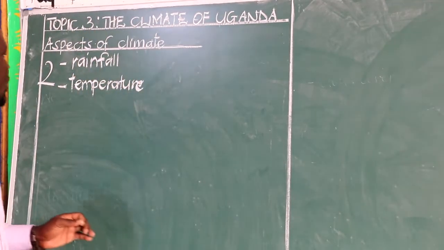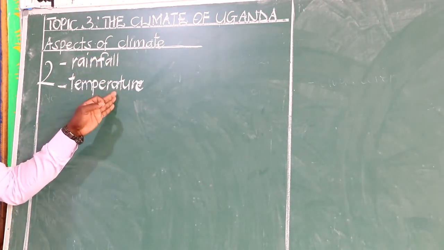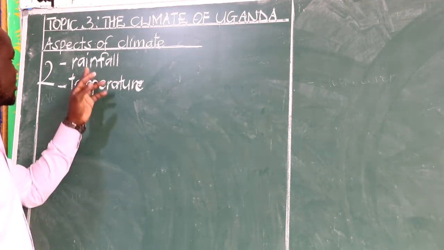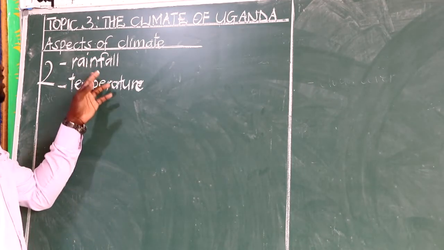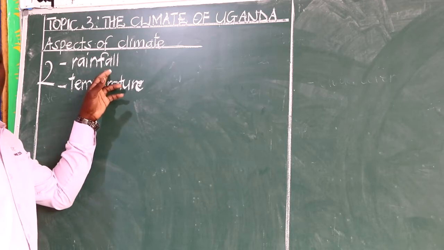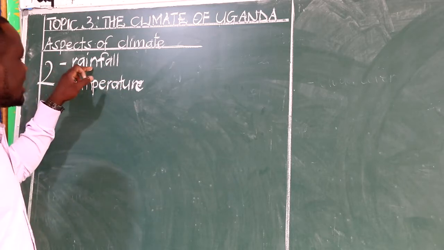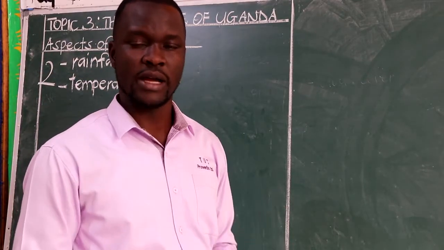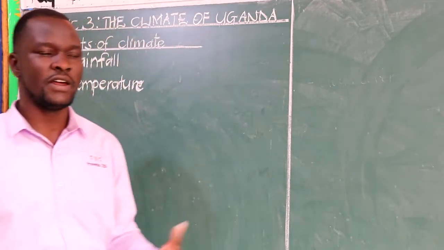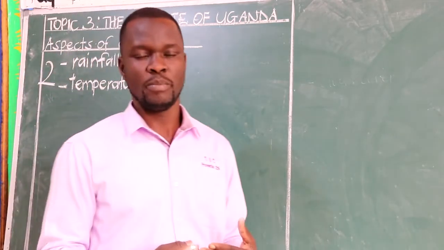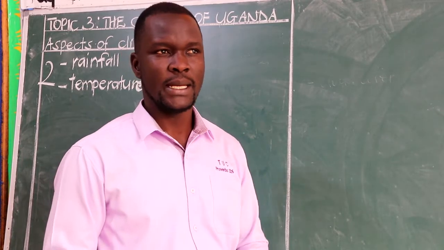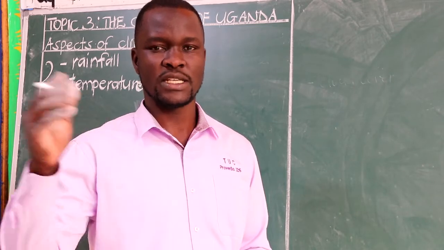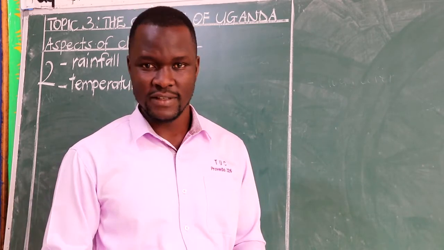Which means we also need to note that in the two, one of them overtakes the other. Which one is that? Rainfall. Because temperature is under rainfall. And it is rainfall that determines most of the activities that people are to carry out in an area. It is that very aspect that determines people's settlement in an area. If people are looking for an area to settle, of course no one would wish to go and settle in an area which does not receive rain.